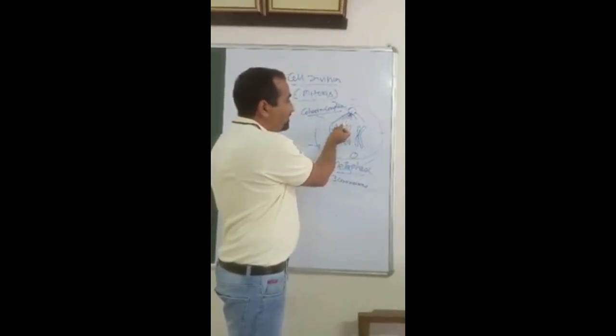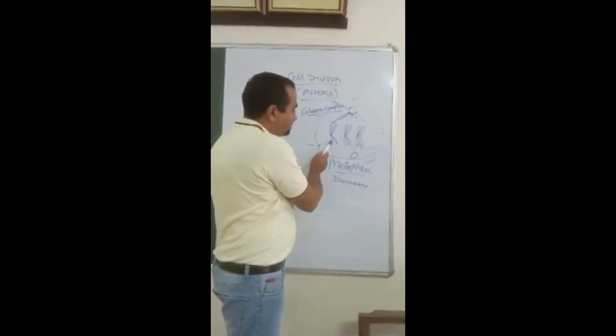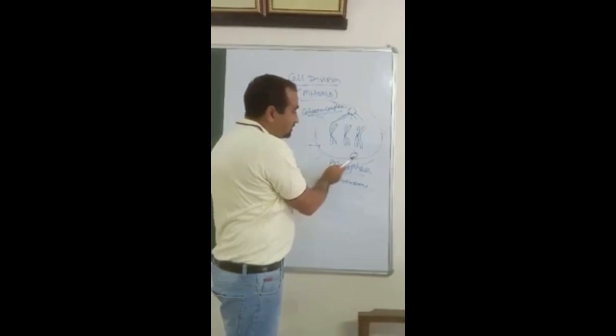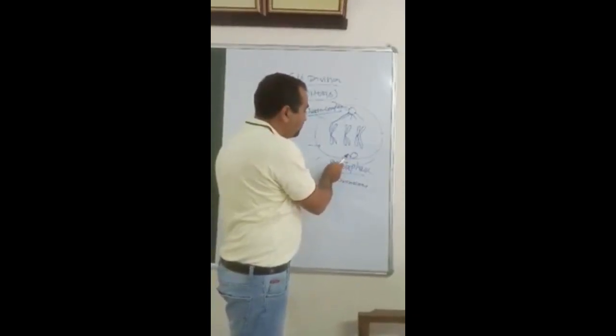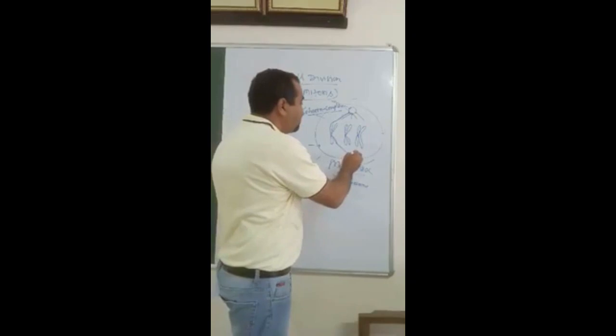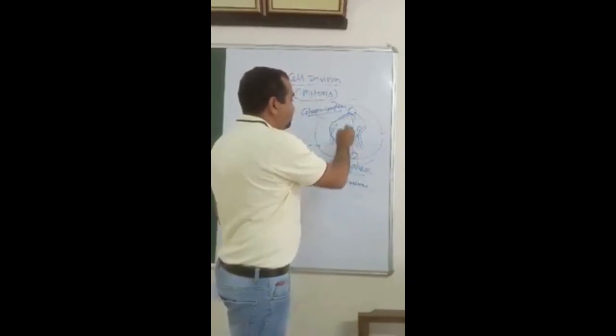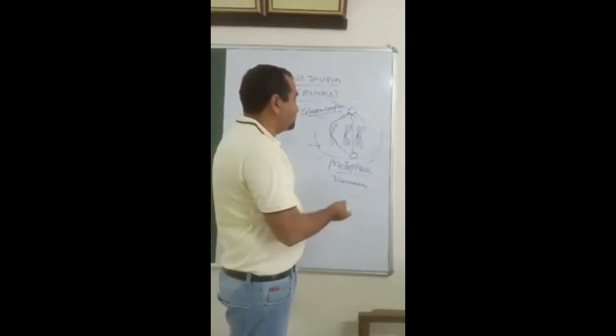If this upper centrosome forms a spindle fiber that attaches with this particular sister chromatid, the lower centrosome will form a spindle fiber that will attach with the other sister chromatid. Some spindle fibers are without attachment to any of the chromosomes.